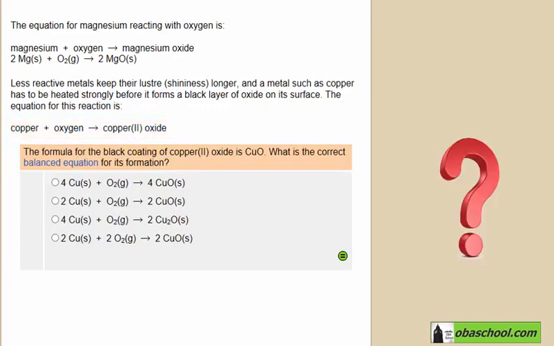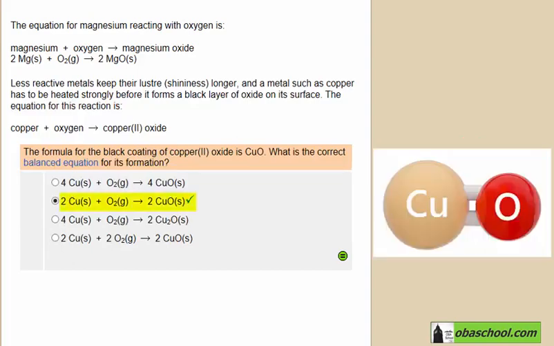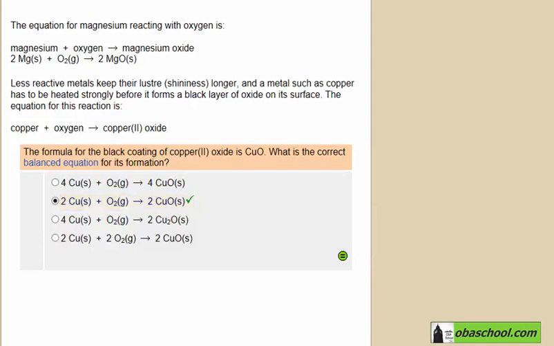So which of these is the balanced equation for its formation? That's correct. Copper 2 oxide has a formula of CuO. So the correct balanced equation is 2Cu, which is solid, plus O2 gas will produce 2CuO.